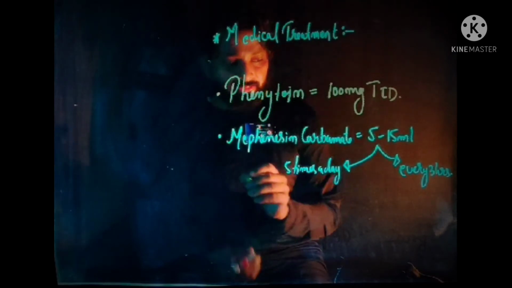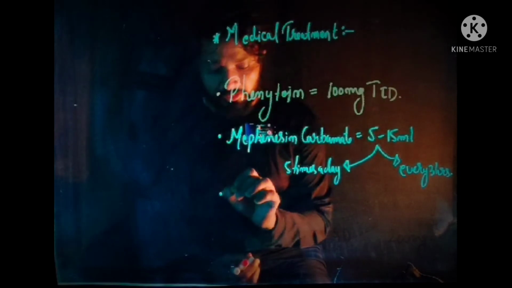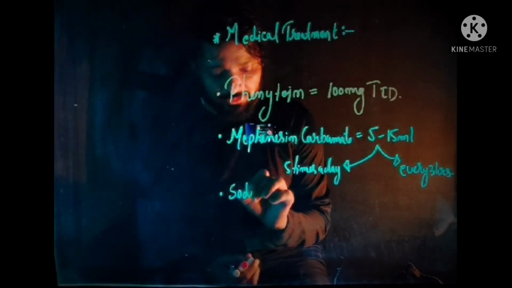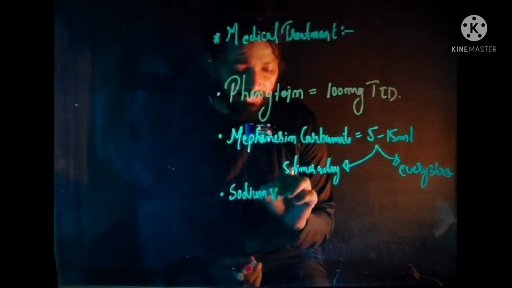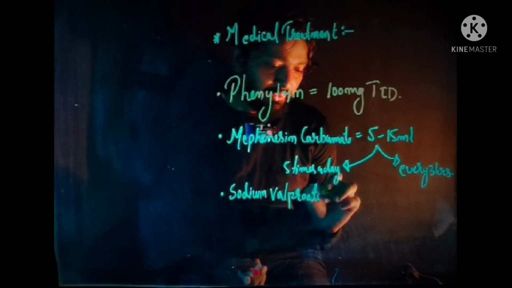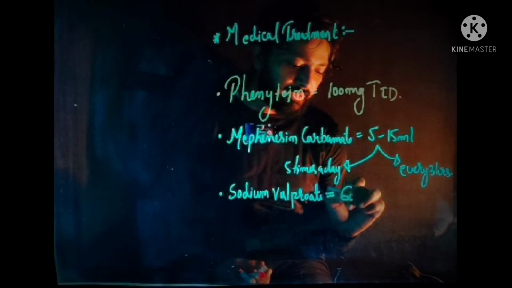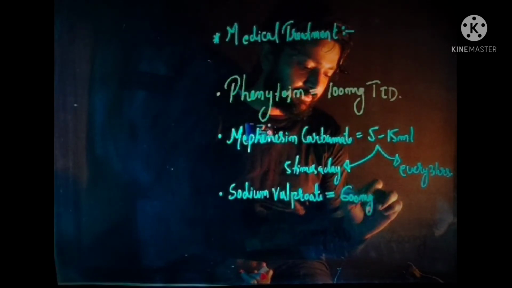Now after that, when we talk about more drugs used in trigeminal neuralgia, the next drug is sodium valproate. The dose of sodium valproate is 600 milligram per day.